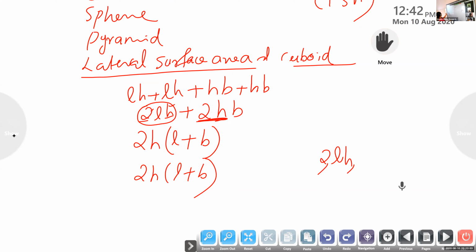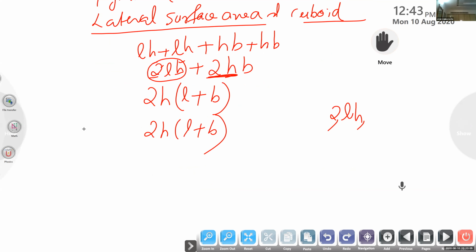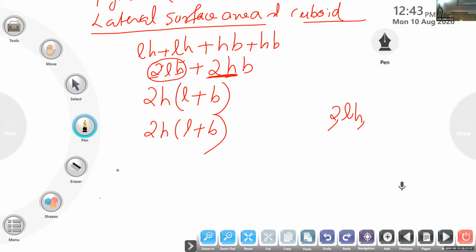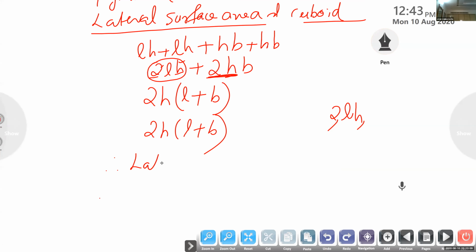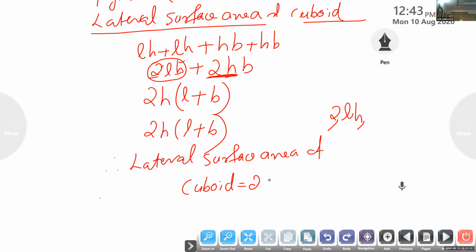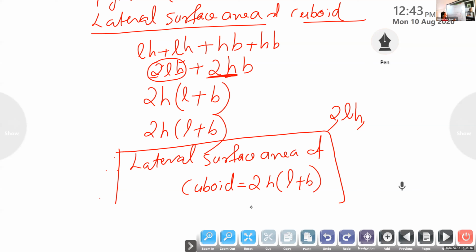Lateral surface area of the cuboid is equal to 2H into L plus B. Okay, all of you write and put this in a box.